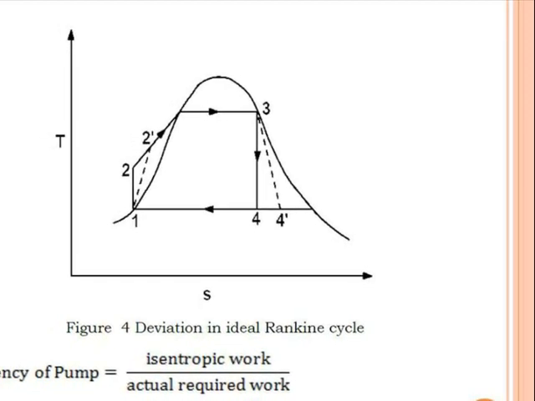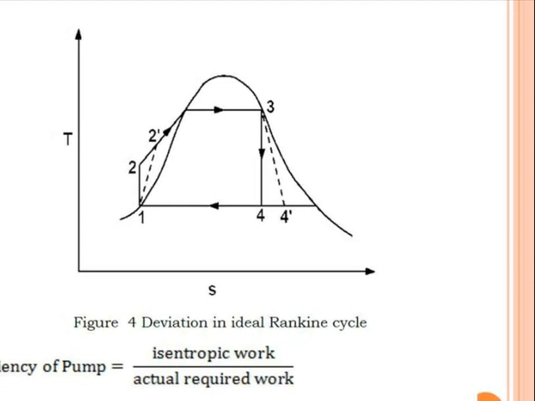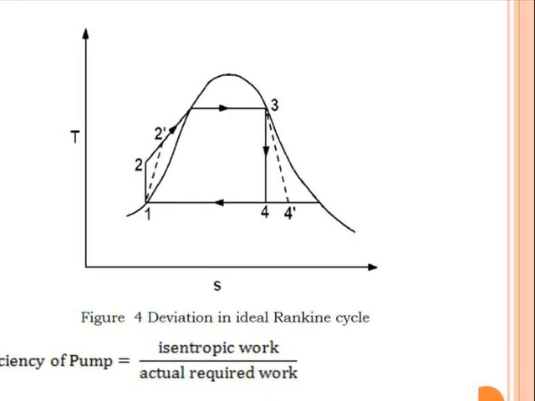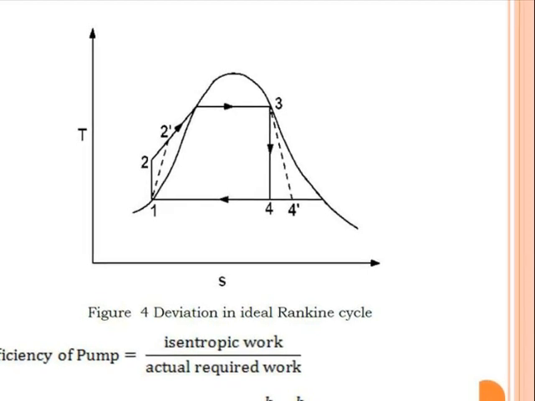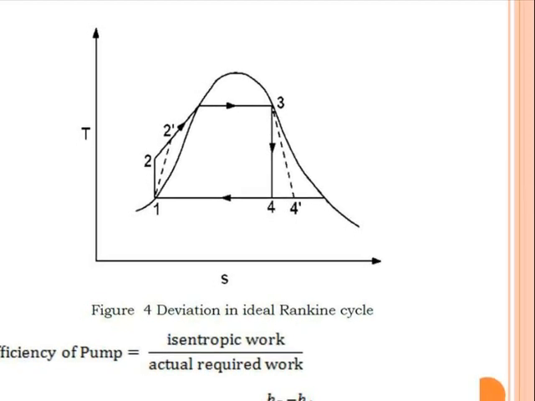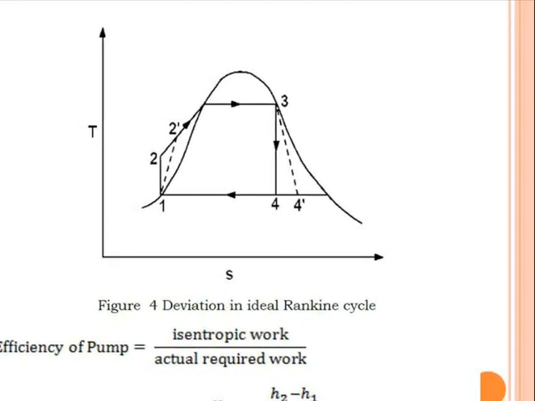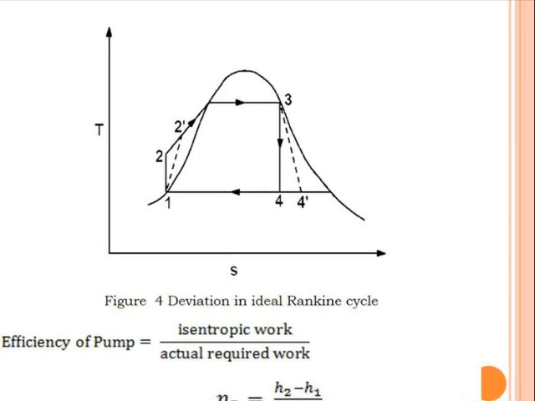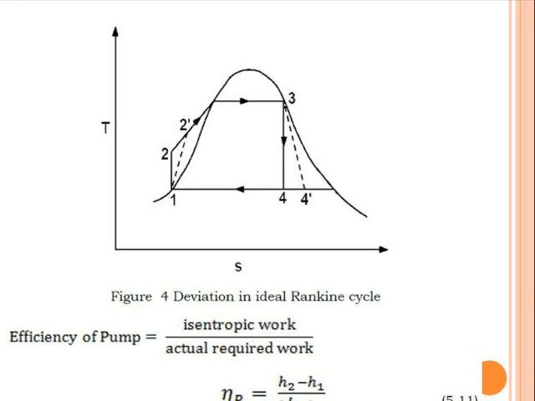Whereas on the other side of the TS diagram shown in figure number 4, we can see the turbine has to produce the turbine work between 3 to 4, but the turbine is producing the work between 3 to 4 dash, which is lower than the ideal. Means the pump is consuming more power and the turbine is producing less work.